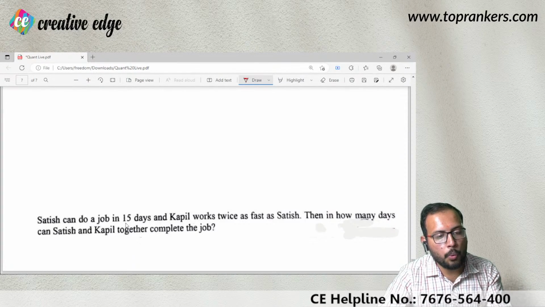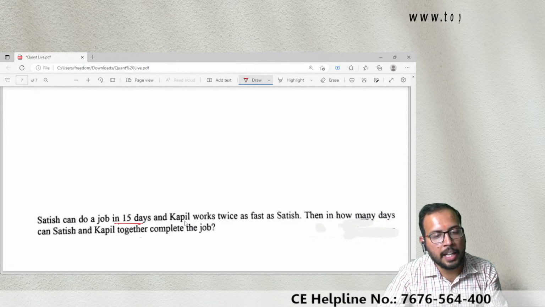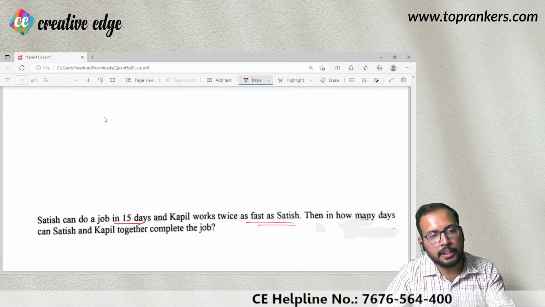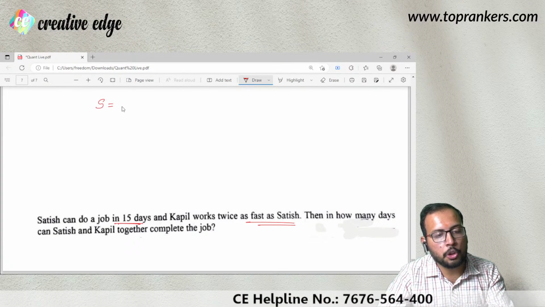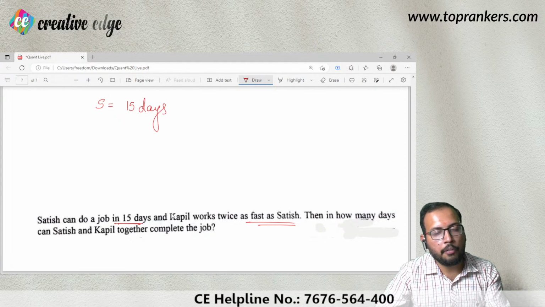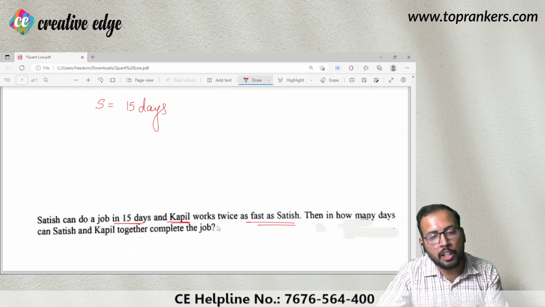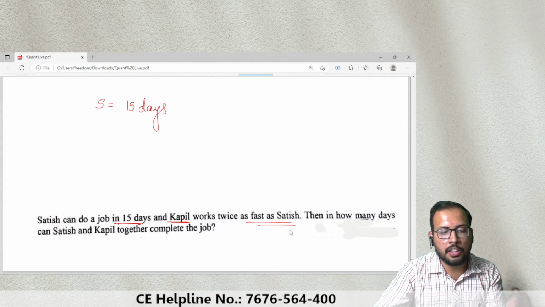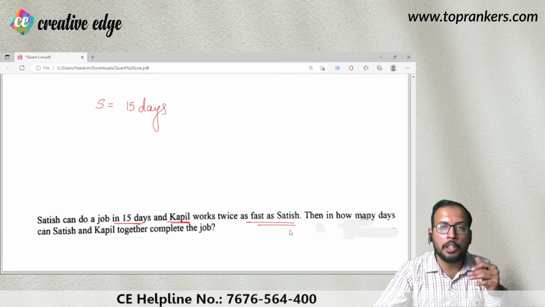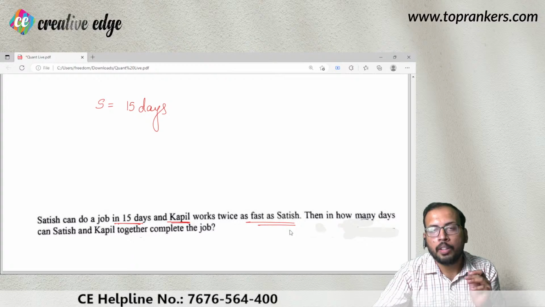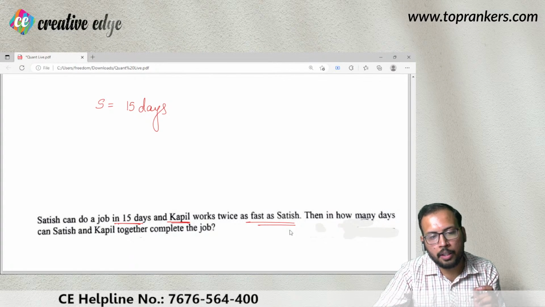Satish can do a job in 15 days, and Kapil works twice as fast as Satish. So you can see that Satish is doing some job in 15 days. I've been told that Kapil works twice as fast as Satish. So when I say Kapil is faster than Satish, shall I say Kapil is going to take half the time as compared to Satish?